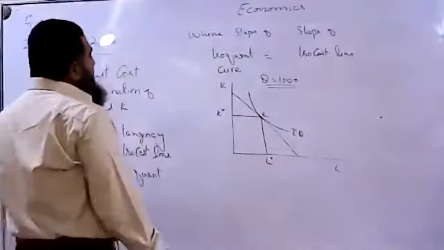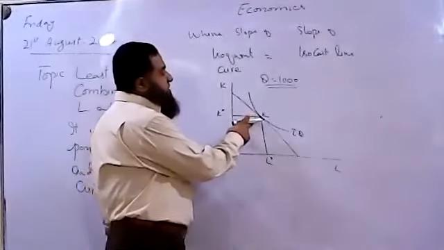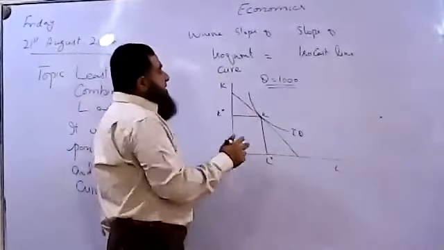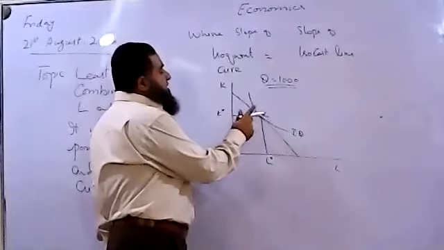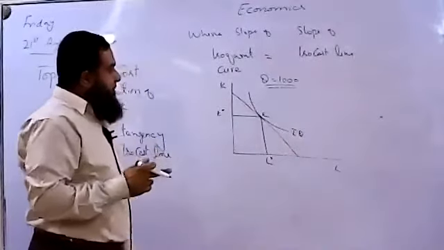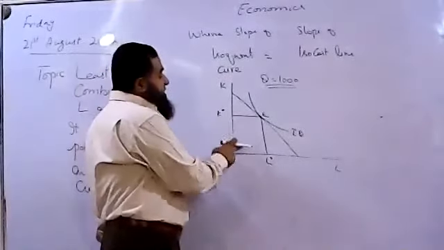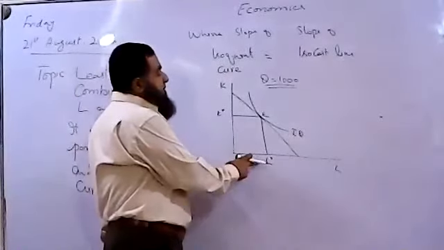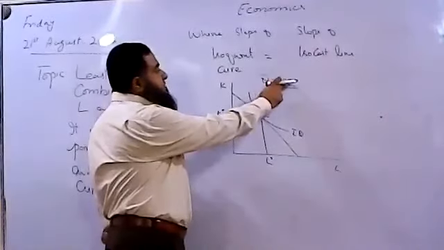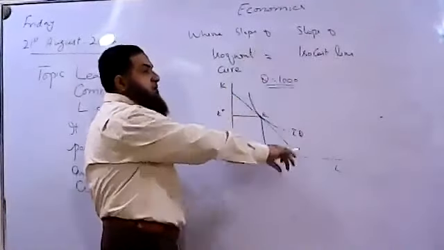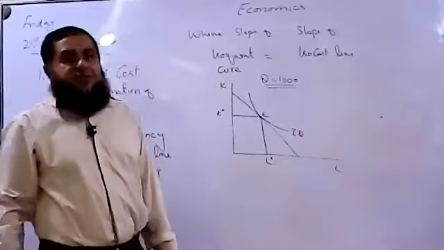Now, when both are making a tangency condition at a single point, at that equilibrium point, this is called an optimum point, where the firm will be finding the least cost combination of labor and capital to produce 1000 units of output, which will minimize the cost of production for the producer.